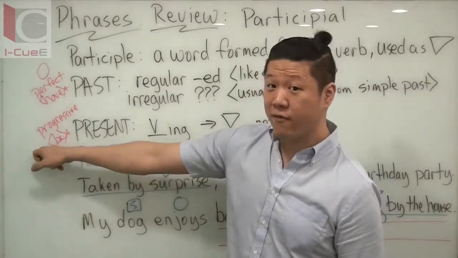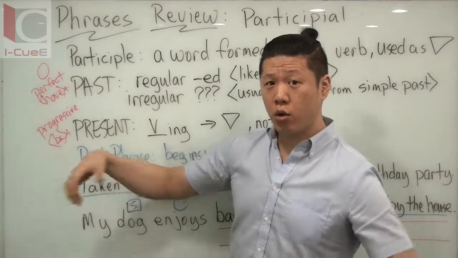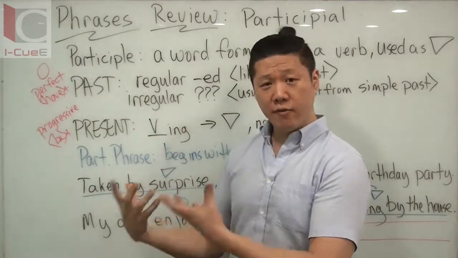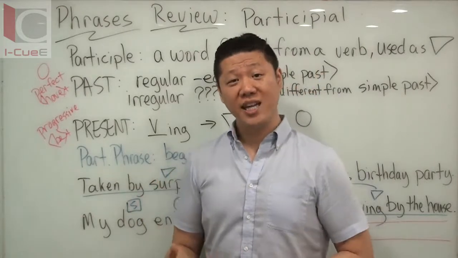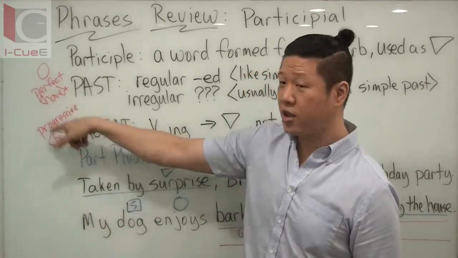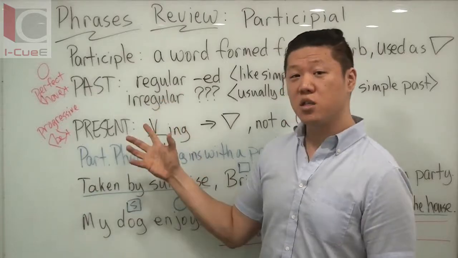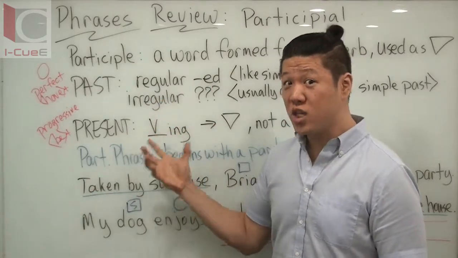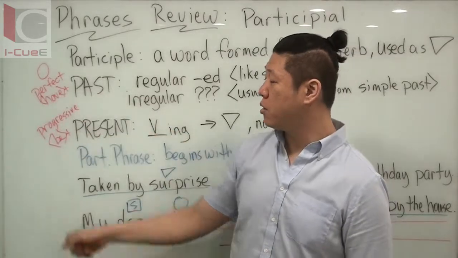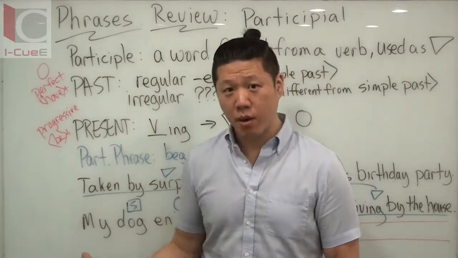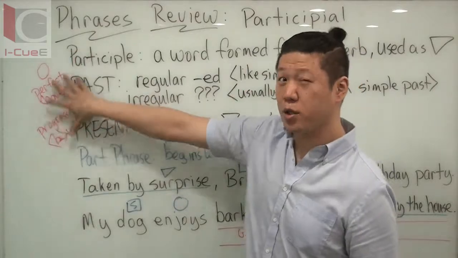However, if you're going to make it a verb, you need to have the be verb. So is running is a verb. No is, no be, just running could be a noun, could be an adjective. So just remember this little thing. If you're going to use the participles as part of a verb, using it really as a verb, you need to have either have plus past participle or be plus present participle. Verb usage.